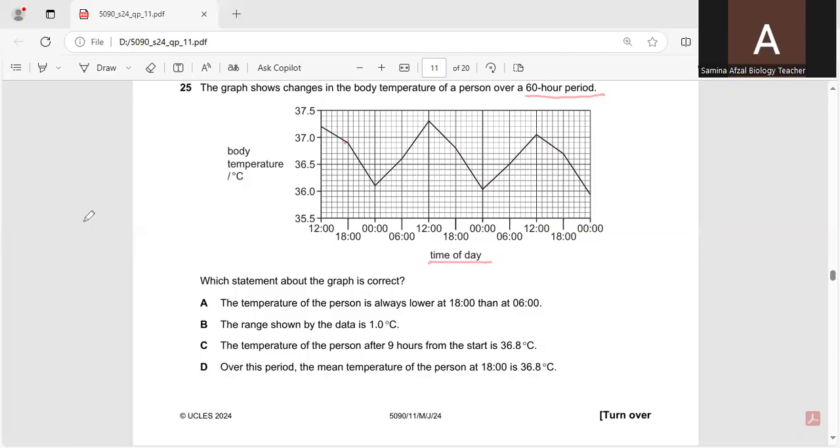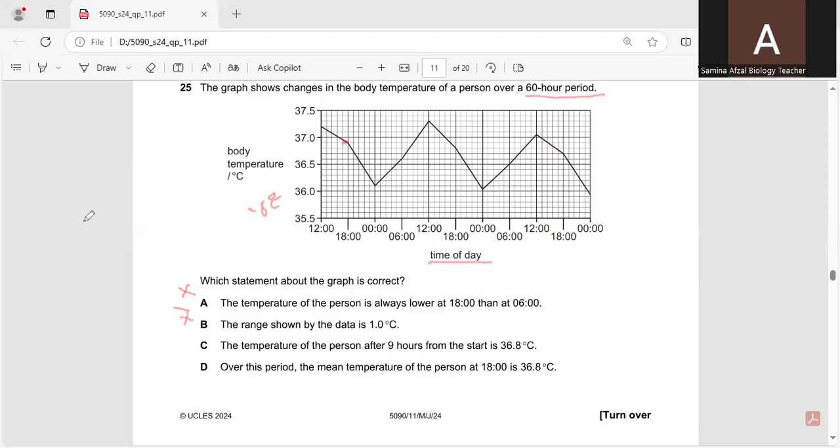You can say this is 18, and this is 6. So according to the graph, this is not the correct option. The range shown by the data is 1 degree centigrade, but the range is 0.5 degrees centigrade. That is 35.5, then 36, then 36.5, and 37. So B is also not correct.